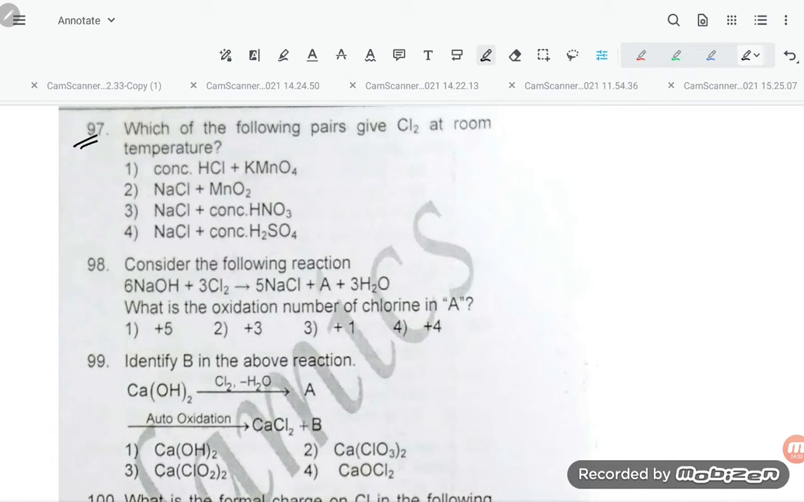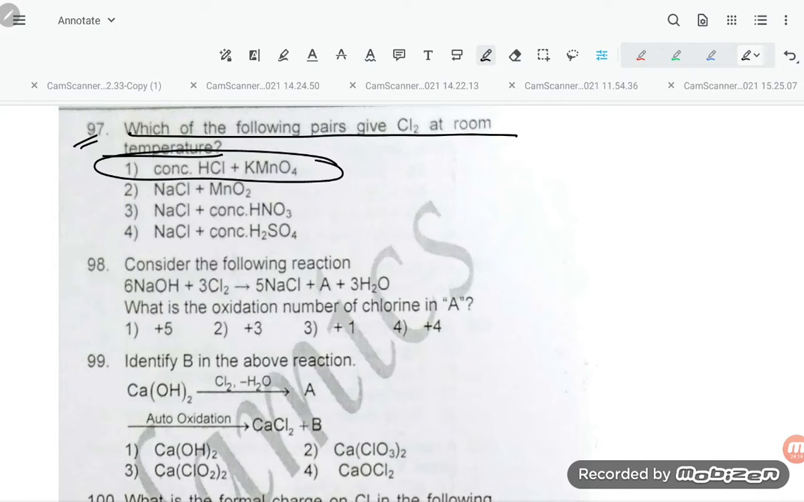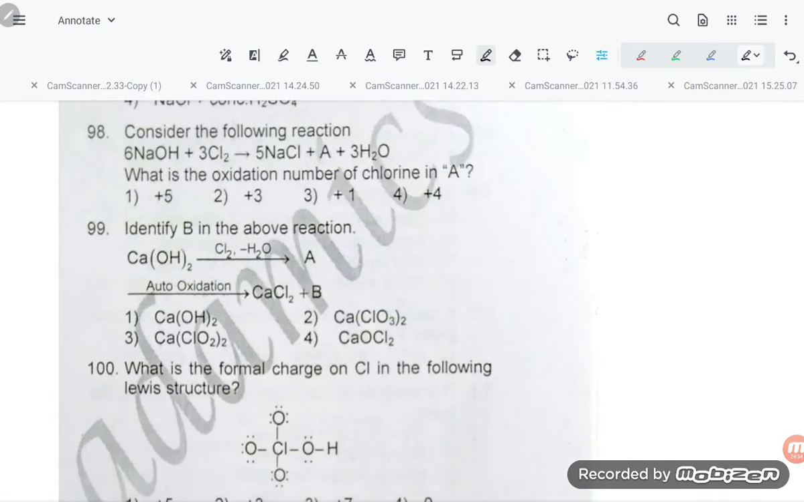And now question number 97. Which of the following pairs gives Cl2 at room temperature? Concentrated HCl reacting with KMnO4 will give Cl2. You can see the reaction: 2KMnO4 plus 16 HCl gives 2MnCl2 plus 8H2O plus 5Cl2. So our answer will be option number 1.